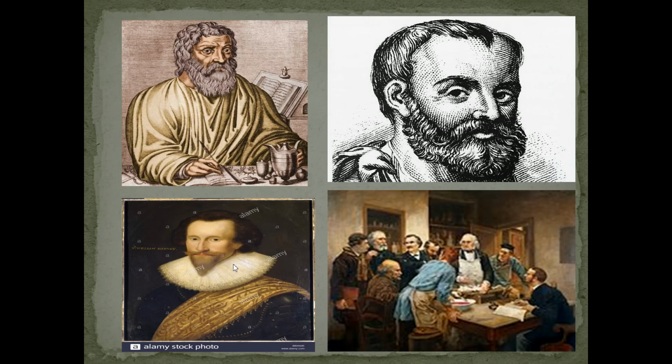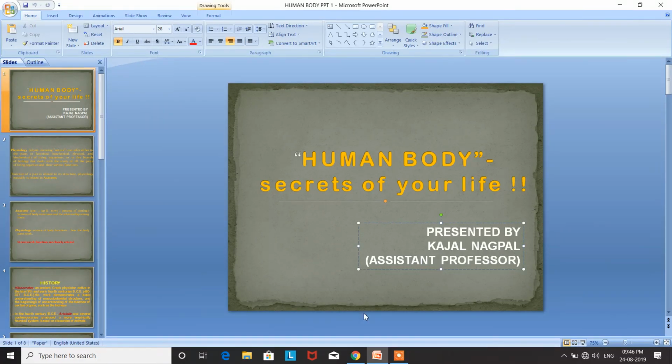The next scientist is William Harvey, who was the first to describe the cardiovascular system. These are generally the important names in the anatomy and physiology subject. Thank you.